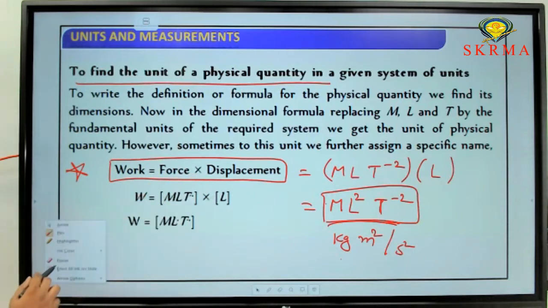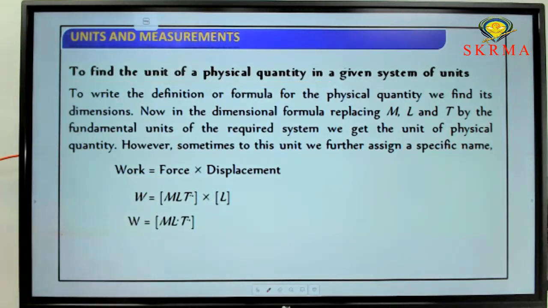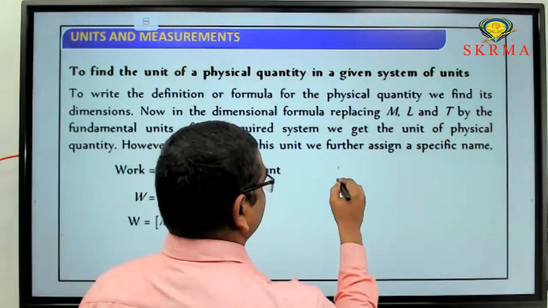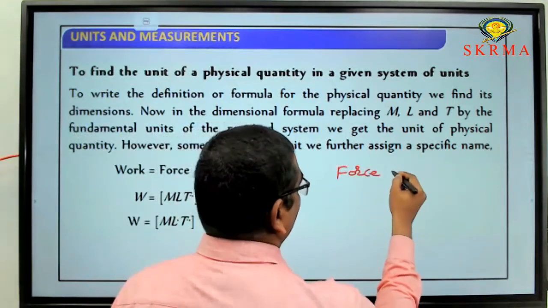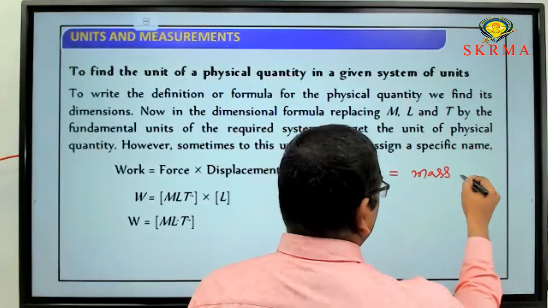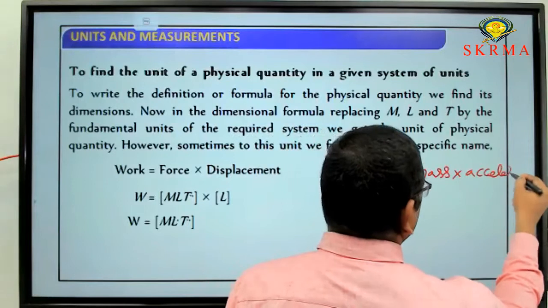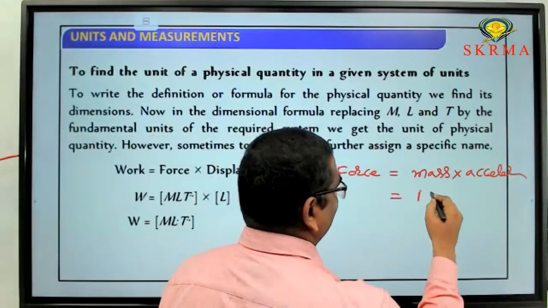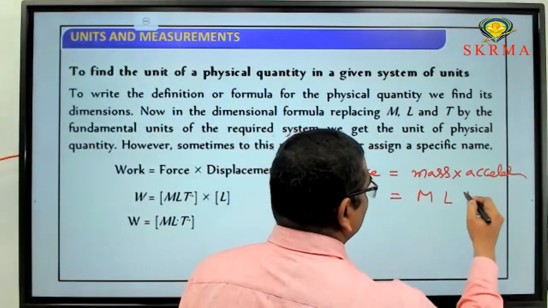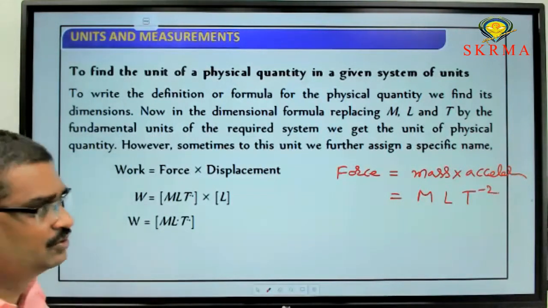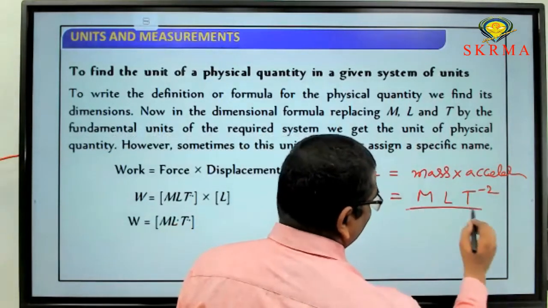Now, can you give any other example? Can you write a dimensional formula for force? Force, the basic formula from Newton's second law, is mass into acceleration. What is the dimensional formula for mass? Capital M. Acceleration dimensional formula is L T power minus 2. So this is the dimensional formula for force.